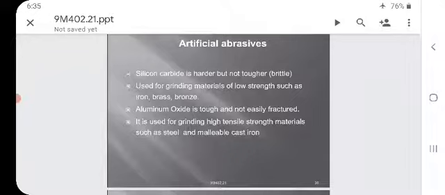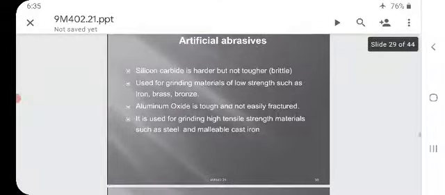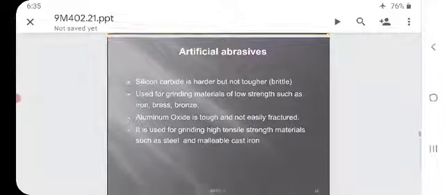Aluminum oxide is tough and not easily fractured. It is used for grinding high tensile strength materials such as steel and malleable cast iron.